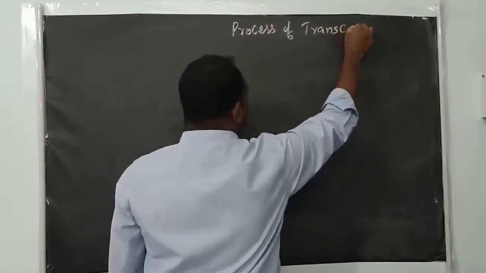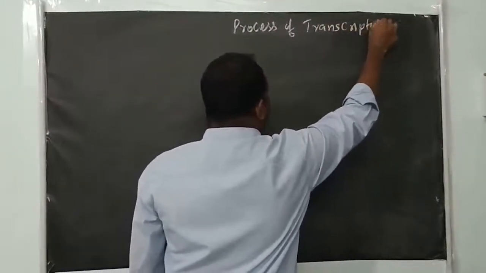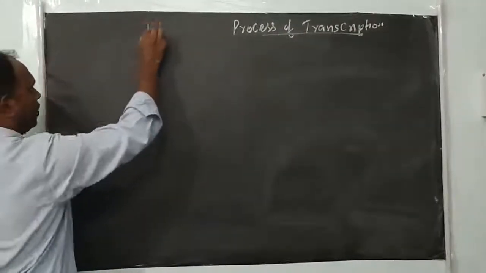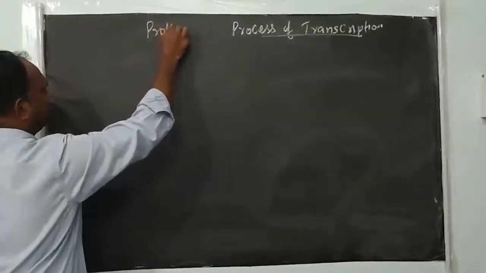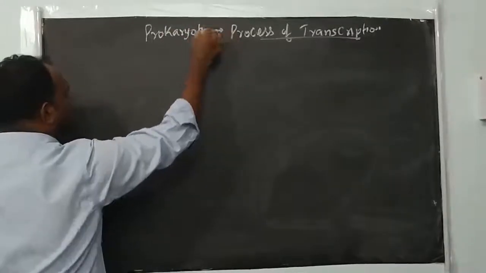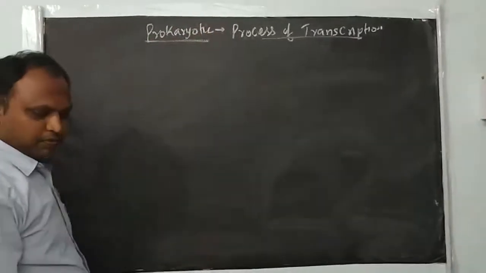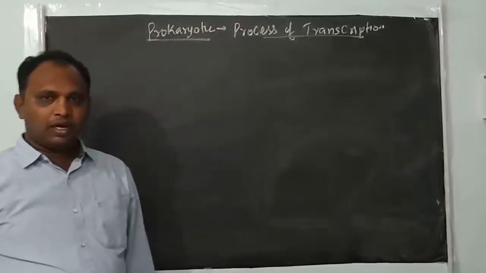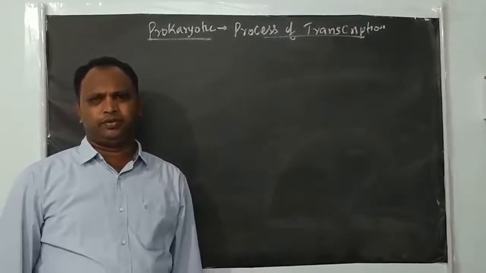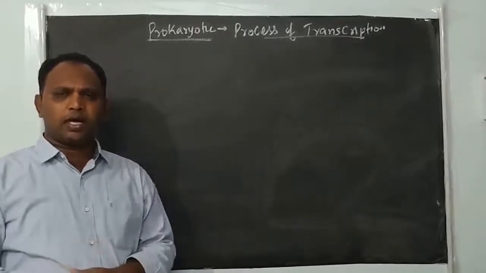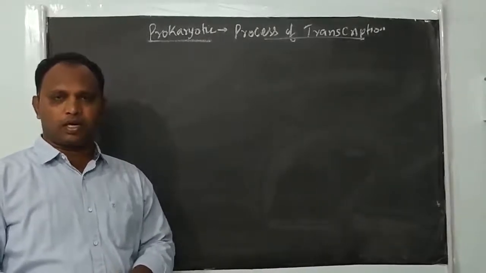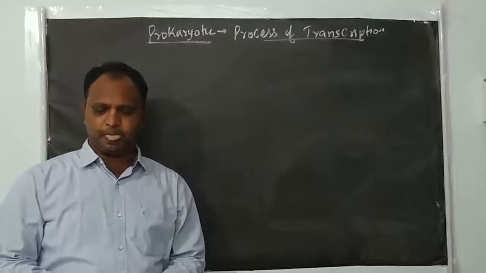Process of transcription. Here we are going to see prokaryotic transcription, right? And we will see that prokaryotes have a simple cellular organization. So membrane-bound organelles are absent in prokaryotes. Prokaryotes contain simple membrane-unbound organelles like ribosomes, mesosome, etc.